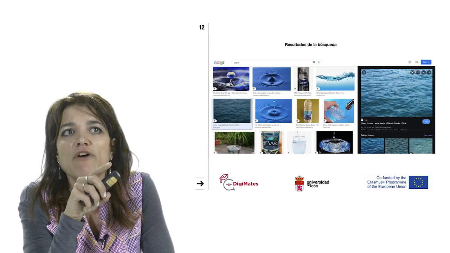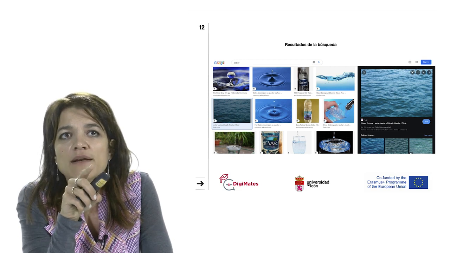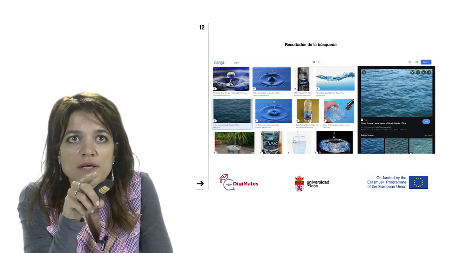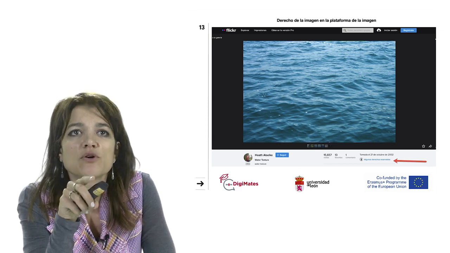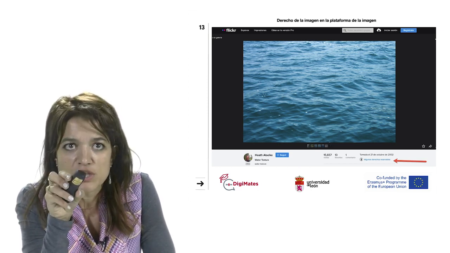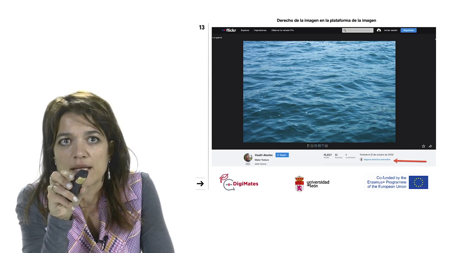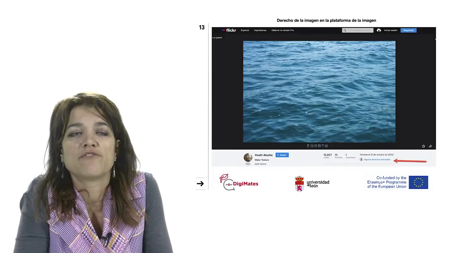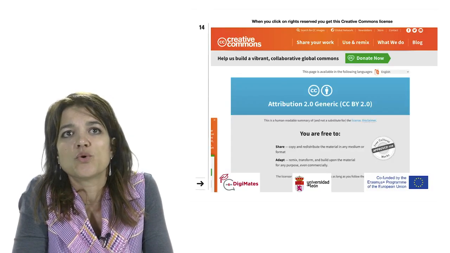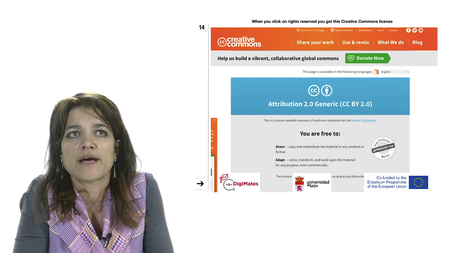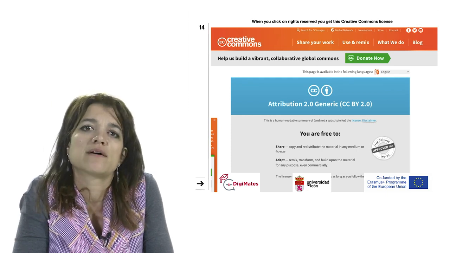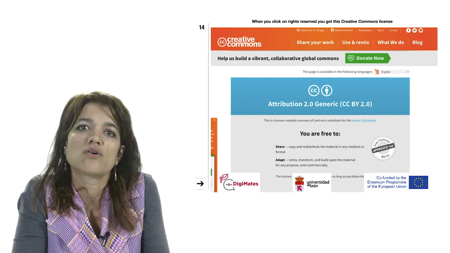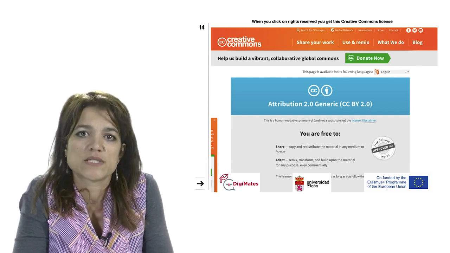So here you can find several images, and when you are gonna select one of them, you are gonna see in the bottom part on the right this blue sentence that says in Spanish, sorry for the Spanish, algunos derechos reservados. This means that it has a license for the author, and if you press on the blue message, you will be redirected to a Creative Commons page in which you are gonna see the attributions that the author will let you to do with this image.